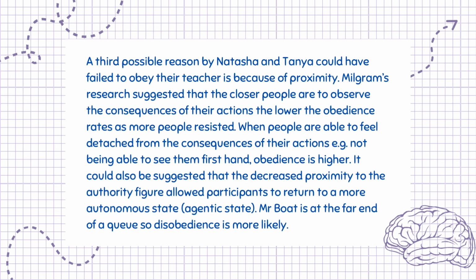A third possible reason why Natasha and Tanya could have failed to obey their teacher is because of proximity. Milgram's research suggested that the closer people are to observing the consequences of their actions, the lower the obedience rates, as more people resisted. When people are able to feel detached from the consequences of their actions, e.g. not being able to see them firsthand, obedience is higher. It could also be suggested that the decreased proximity to the authority figure allowed participants to return to a more autonomous state, rather than an agentic state. Mr. Boat is at the far end of a queue, so disobedience is more likely.